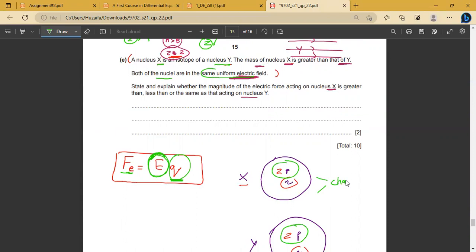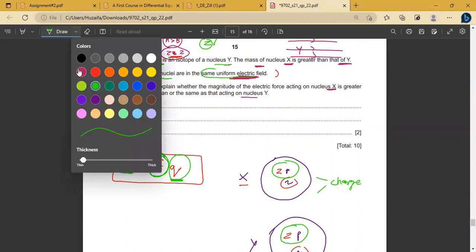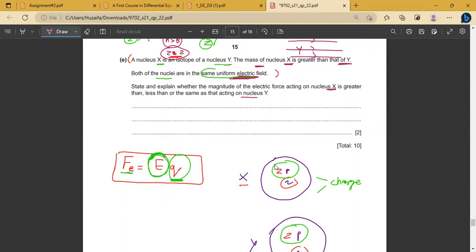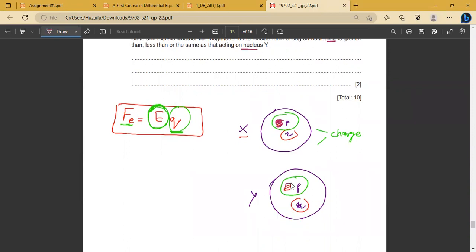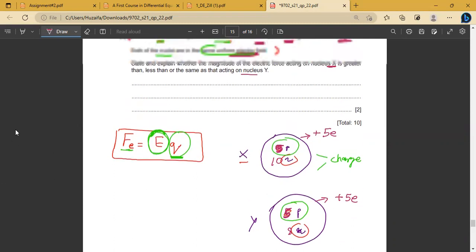Yes or no? Yes. For example, the number of protons present in X is 5. There will also be 5 protons in Y. For example, there are 10 neutrons in X and 8 neutrons in Y. So although the mass number and the number of neutrons are different, my charge is only dependent on the number of protons. So the charge on X, with 5 protons, will be plus 5e, and the charge on nucleus Y will also be plus 5e, because the number of protons is 5. That means they have the same charge.